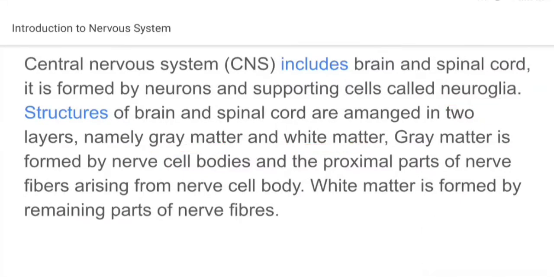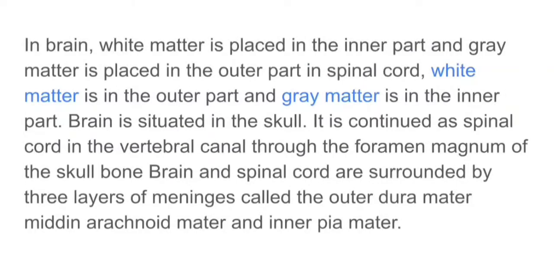So this is about the nervous system. In brain, white matter is placed in the inner part and grey matter is placed in the outer part. In the spinal cord, white matter is in the outer part and grey matter is in the inner part. Brain is situated in the skull. As we all know, it is continued as spinal cord in the vertebral canal through the foramen magnum of the skull bone. Brain and spinal cord are surrounded by three layers of meninges called the outer dura mater, median arachnoid mater, and inner pia mater.